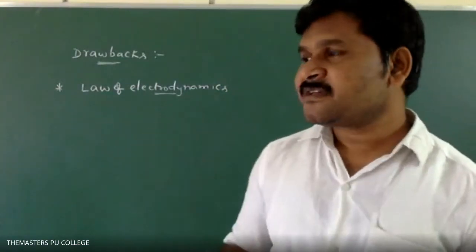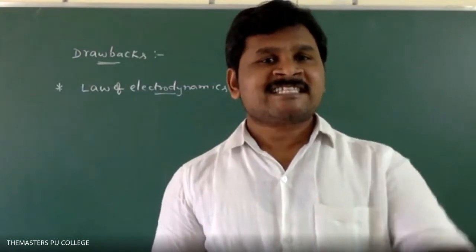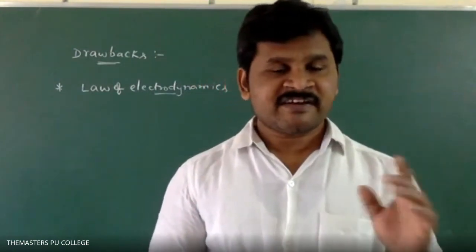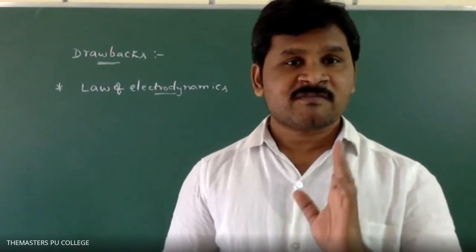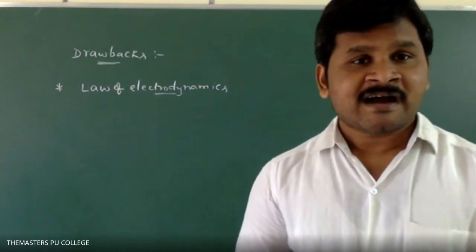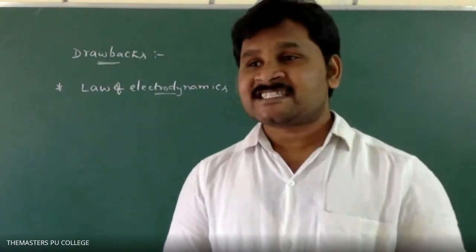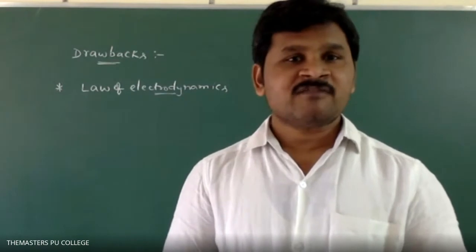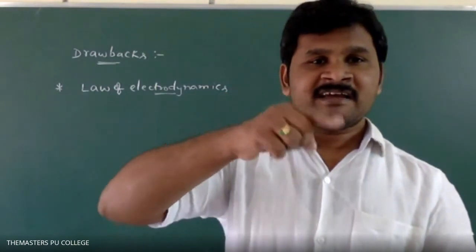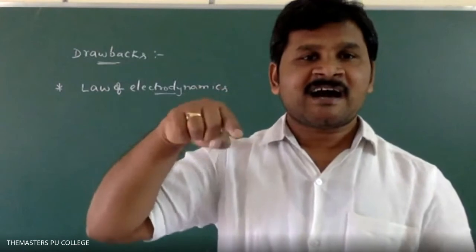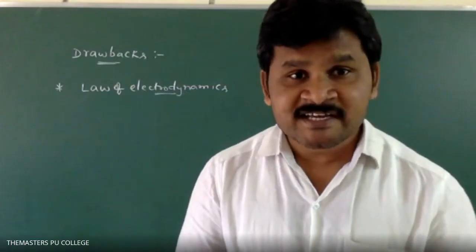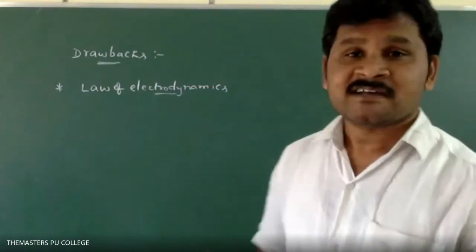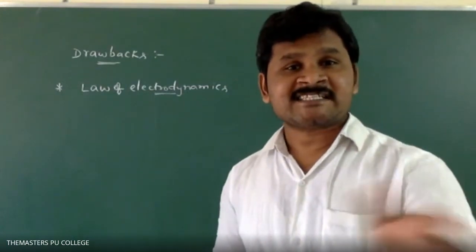According to electrodynamics, if any charged particle accelerates continuously, then according to the law of electromagnetic theory, after some time it loses its energy, spirals into the nucleus, and atoms should collapse. Are atoms collapsing? No. Atoms are stable. That's why the Rutherford atomic model is against the law of electrodynamics.